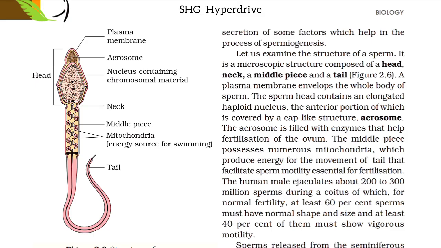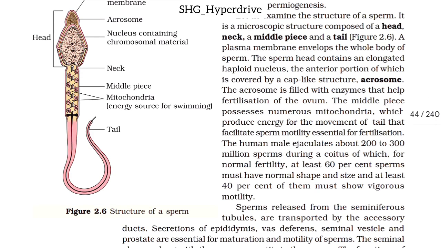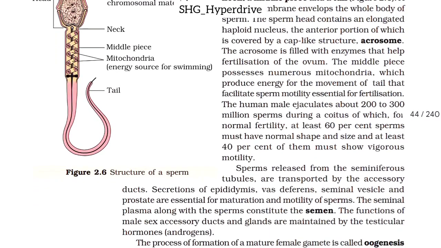Let us examine the structure of a sperm. It is a microscopic structure composed of a head, neck, a middle piece, and a tail. A plasma membrane envelops the whole body of the sperm. The sperm head contains an elongated haploid nucleus, the anterior portion of which is covered by a cap-like structure, the acrosome. The acrosome is filled with enzymes that help fertilization of the ovum. The middle piece possesses numerous mitochondria which produce energy for the movement of the tail that facilitates sperm motility essential for fertilization.